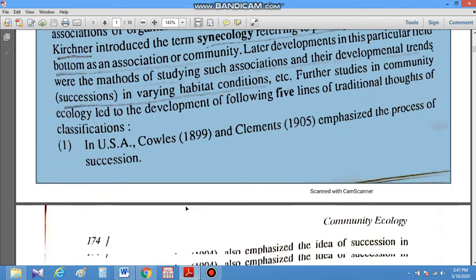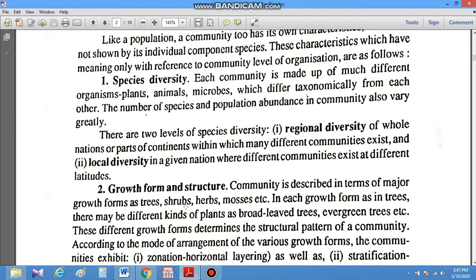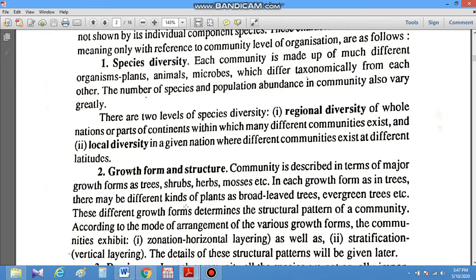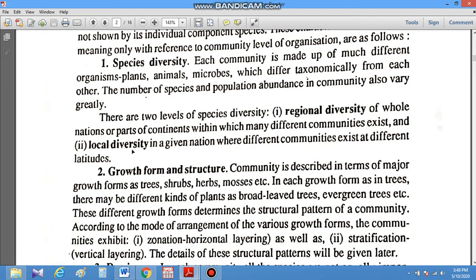When we talk about the community, it has different characters. The first character is species diversity. Species diversity is of two types: regional diversity or local diversity. Basically diversity is the richness of species. How rich the species are in a given area is called local diversity, and when such local areas are combined in one continent, it becomes regional diversity.